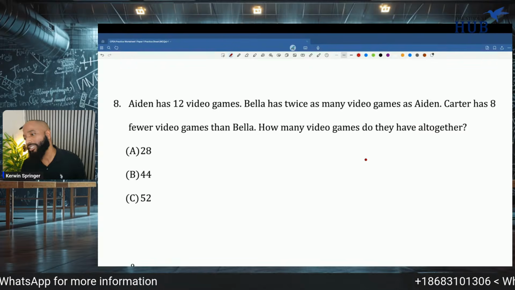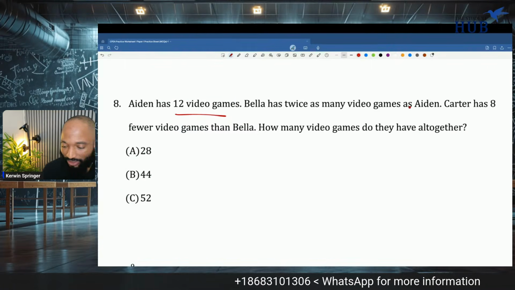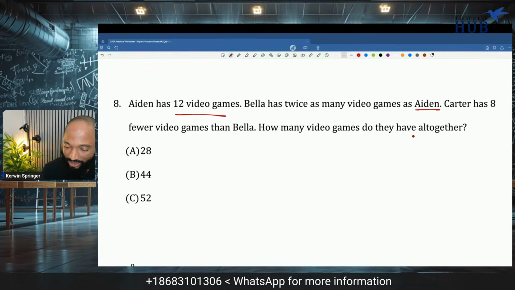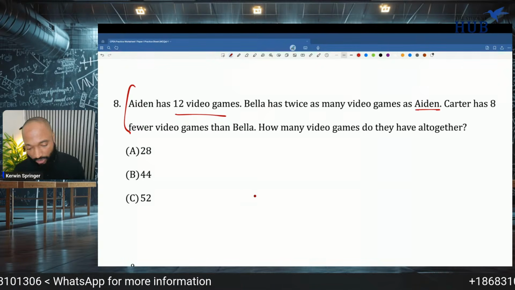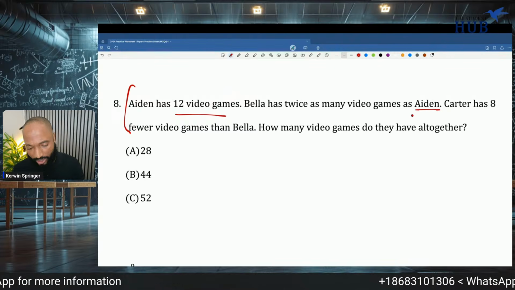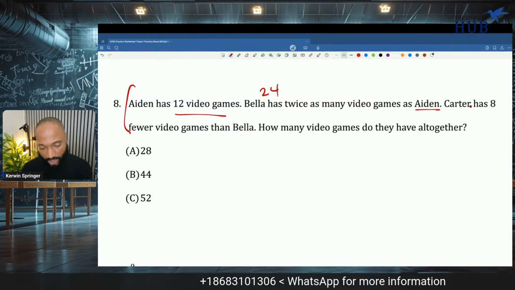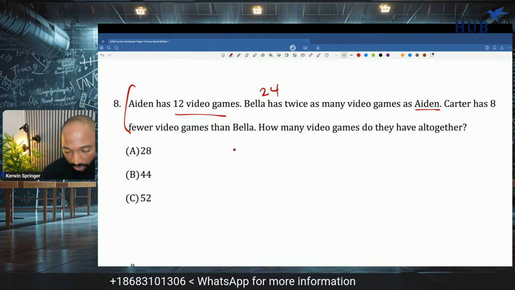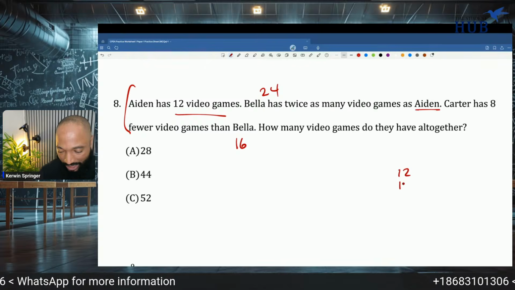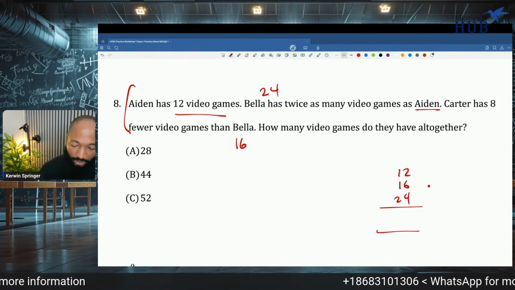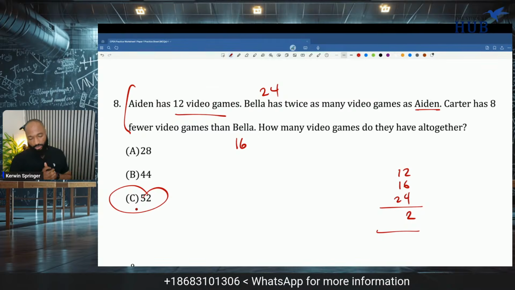Give me a chance. So Eden has 12 video games. Bella has twice as many video games as Eden. Oh, this is a question that makes me have to stop and think. Eden has 12 video games. Bella has twice as many as Eden, so she has 24. Kata has 8 fewer video games than Bella, so 8 from 24, that's 16. Altogether, so it's not that bad. I thought they were going to do something a little more spectacular. So it ends in 2, so the answer is C.